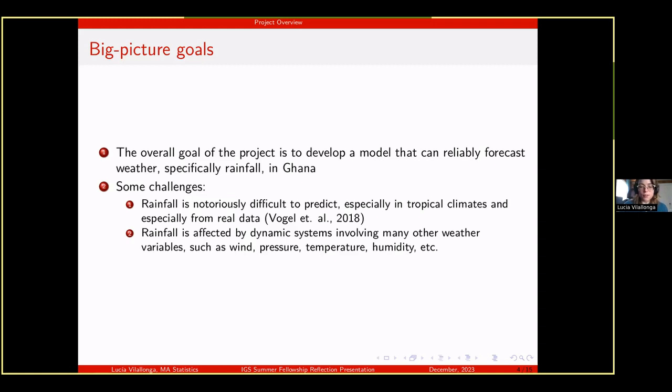One reason for this is that rainfall is affected by dynamic systems that involve many other weather variables, such as wind, pressure, temperature, humidity, and many more.